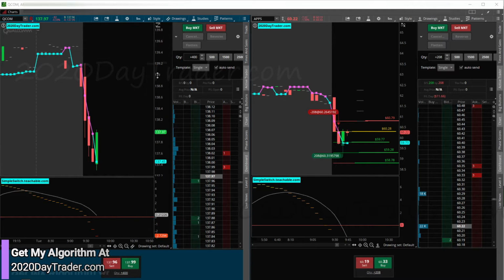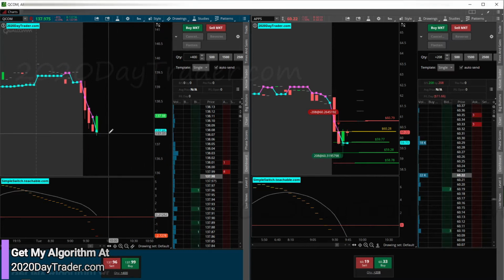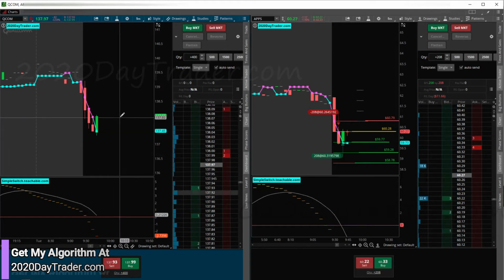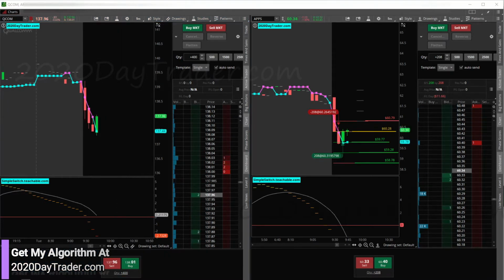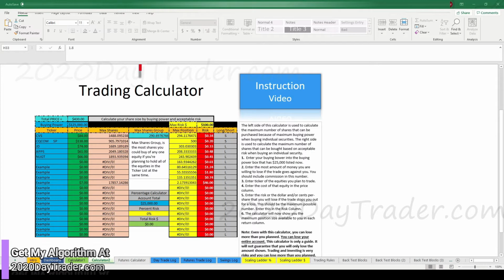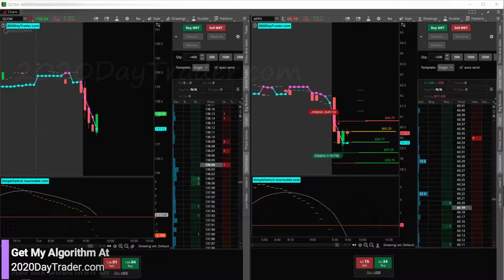All right, so we got QCOM switching right now. So we're going to go ahead and jump into QCOM on the switch. So 137.42 roughly, 137.97. QCOM, we're looking at a 55 cent risk. Let's update the price to be accurate. 138. Okay, cool. So we're looking at 181 shares. So let's go put 181 shares in.